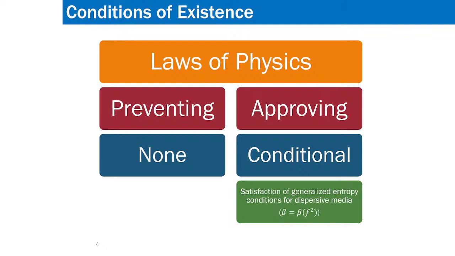If this condition is satisfied, then both mu and epsilon can be negative. Now, once we know that both can be negative, accordingly Veselago made some conclusions.